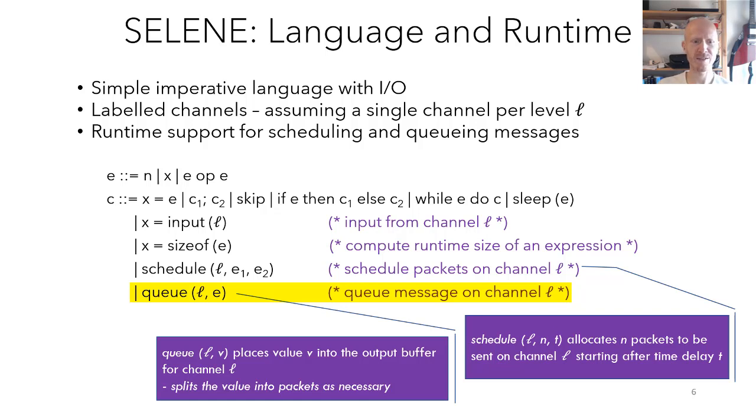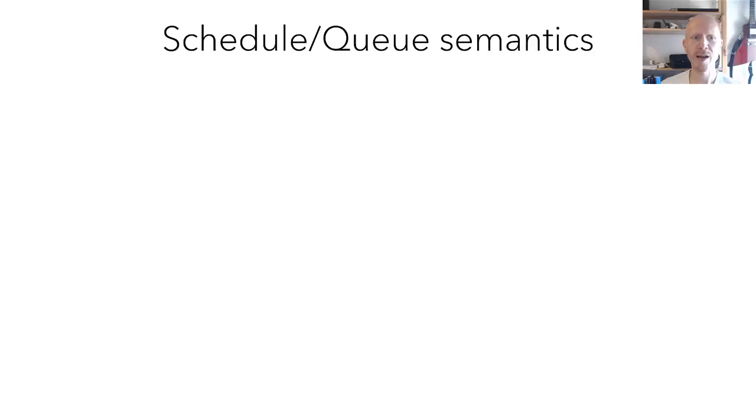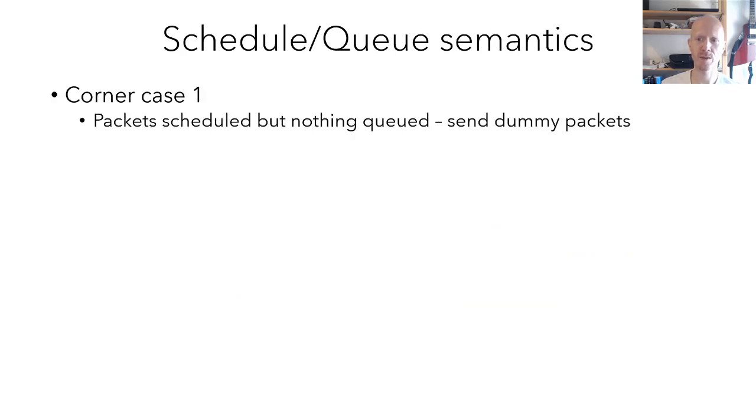In case the size of the message is larger than the packet size, the message is split into a number of packets as necessary. When packets are scheduled to be sent, the runtime system takes packets from this queue. So sending a message in Selene consists of 2 parts: setting up a schedule and queuing up the message. It's worth elaborating on the scheduling queue semantics. We have 2 corner cases.